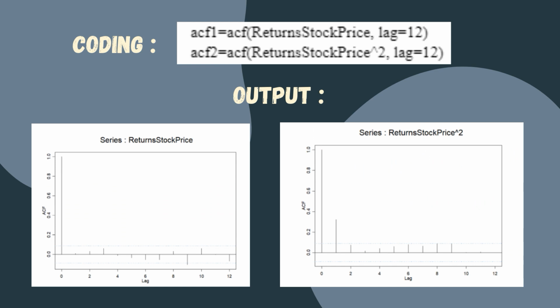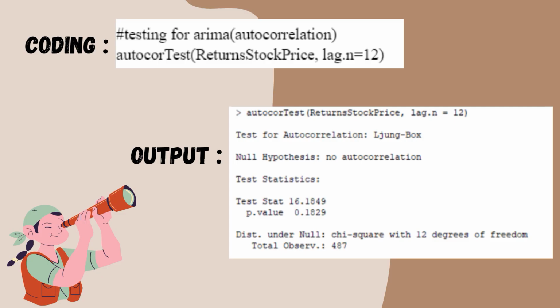Next, we plot the data set of return and the square of the data set of return into autocorrelation function. Next, we use the data set of return price to undergo the testing for ARIMA, and we get 16.1849 for the test statistic value and 0.1829 for the p-value. Therefore, we can conclude that we do not reject the null hypothesis,